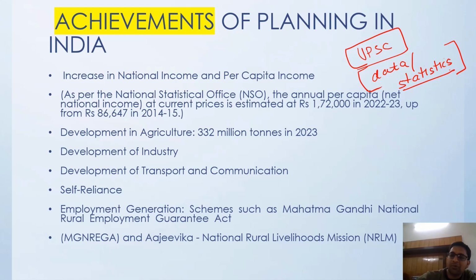But if you provide certain data, certain statistics, and you can name some organizations, like here we have given NSSO, National Sample Survey Office, National Statistics Office. So whenever you provide data in any of your answers, the examiner thinks that you have full control over the topic.